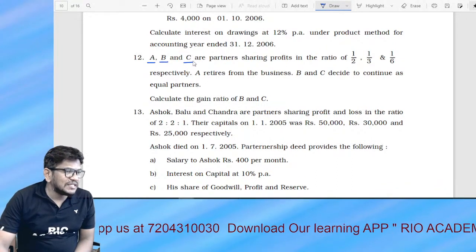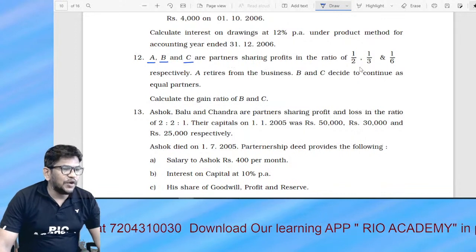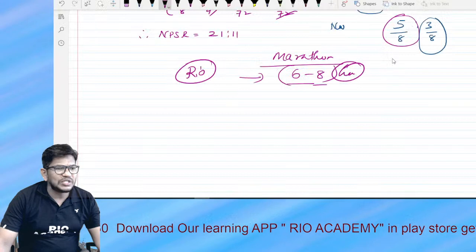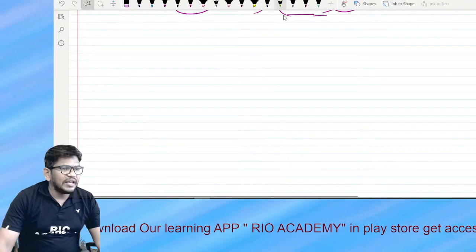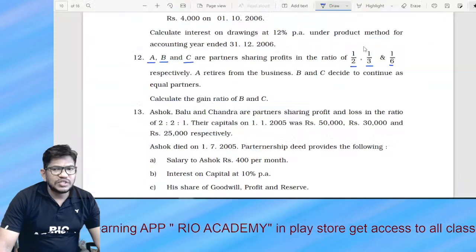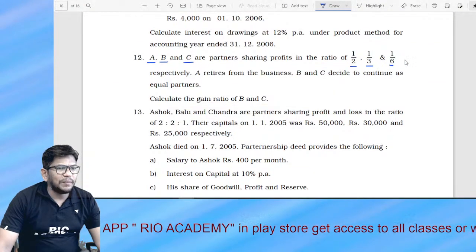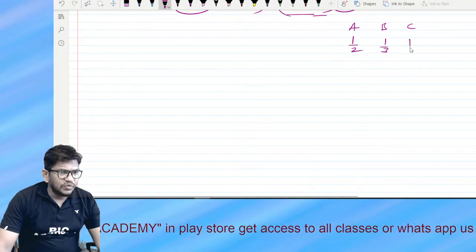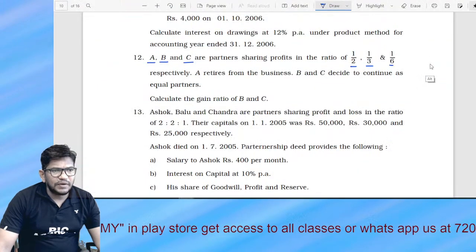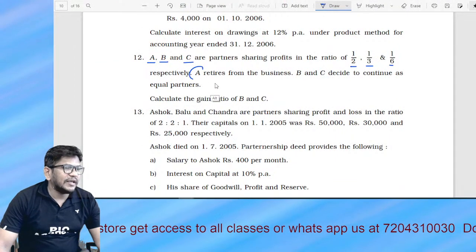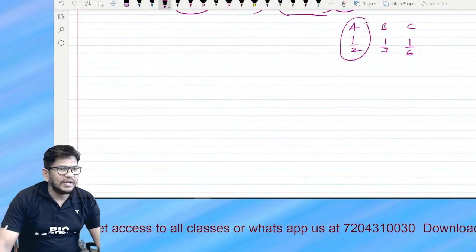So guys, A, B, C are the partners sharing profit and loss in the ratio of 1/2, 1/3, 1/6. No problem. Let's solve this. A retires here. Who is going out? A is going out.